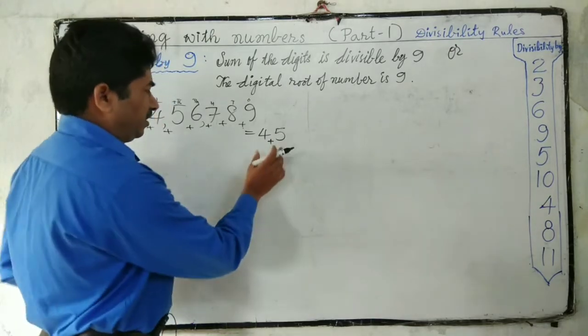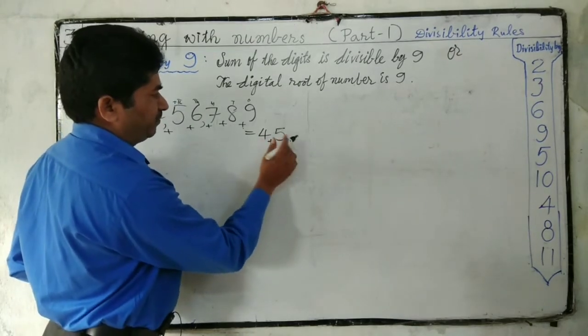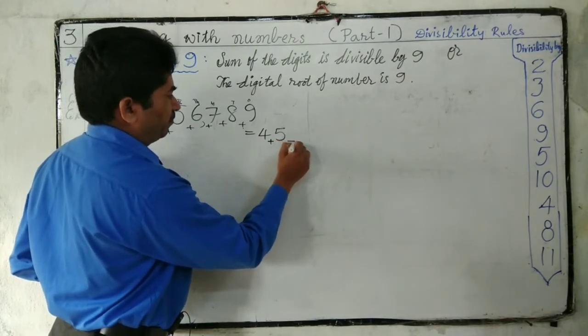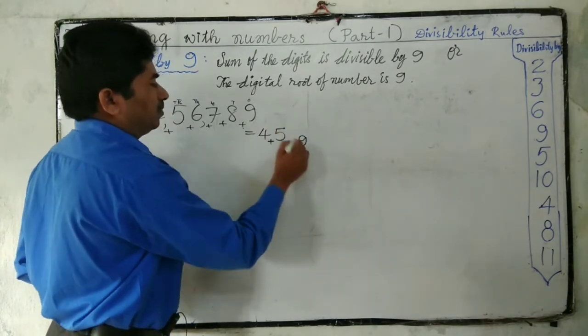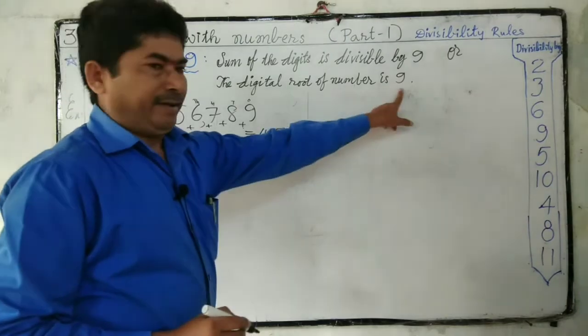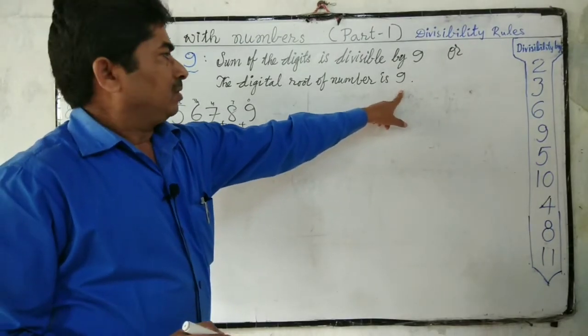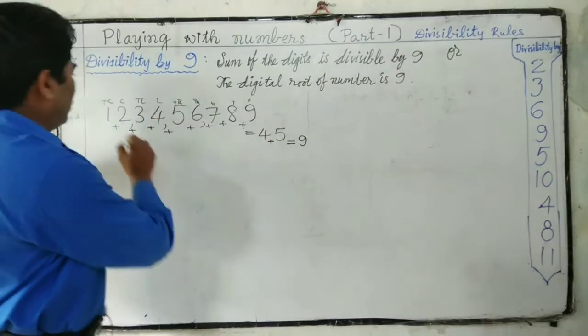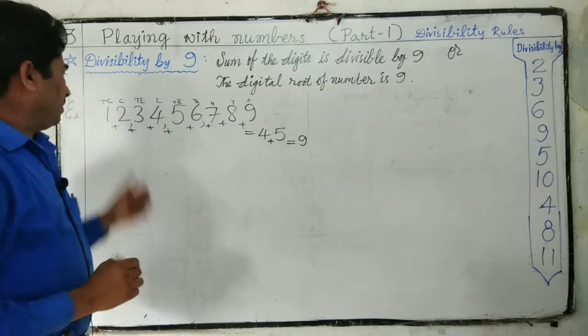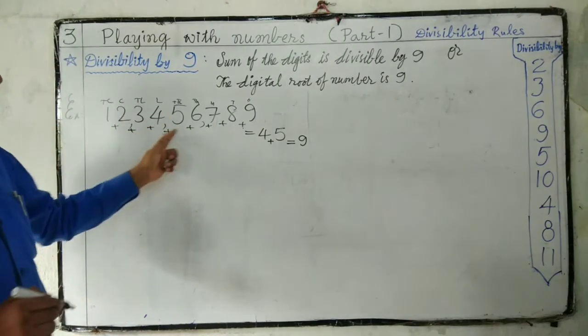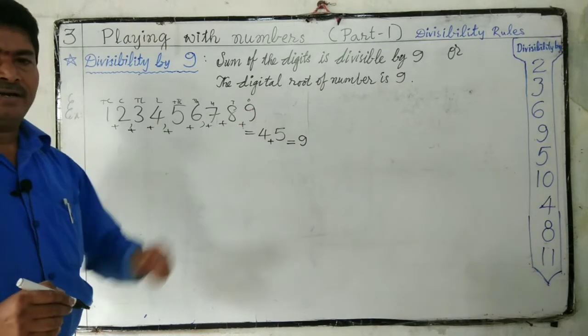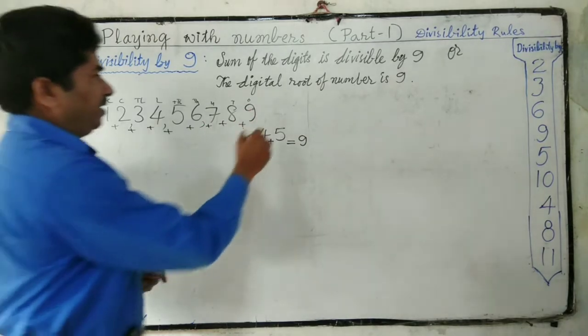That's why again we have to add 4 plus 5, 9. So we got 9 as the digital root. That's why this number, 12 crore 34 lakhs 56,789, is exactly divisible by 9.